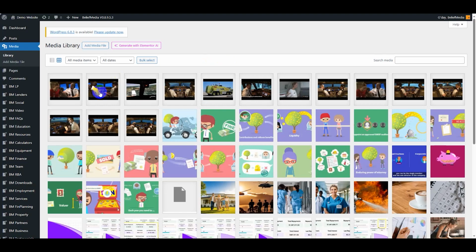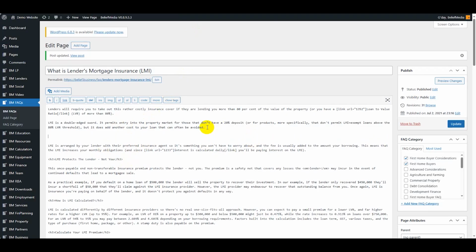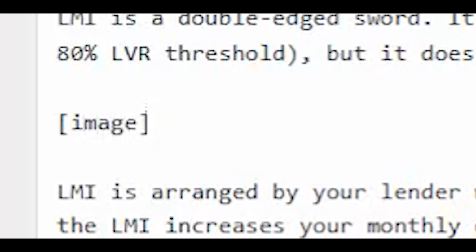Again, I'll just show you the media library here. We've got the Boeing 777 images. In a second, I'll come back to that and you'll see that the FBAA image that we just looked at is in your media library. In this case, I'm going to type in image with the opening and closing square brackets.